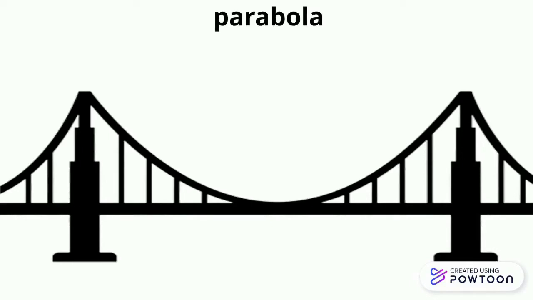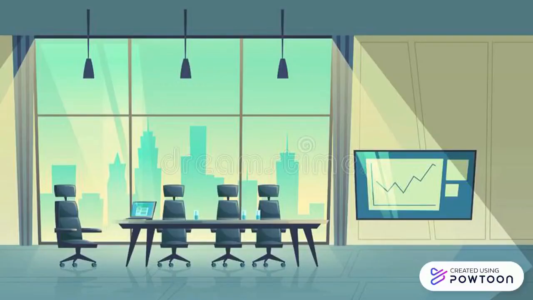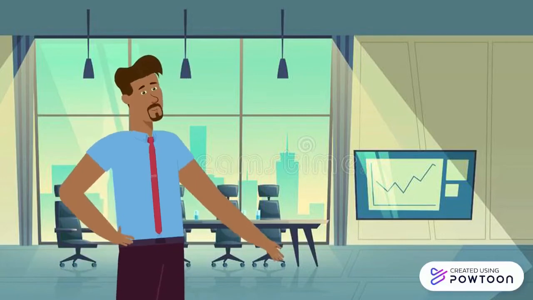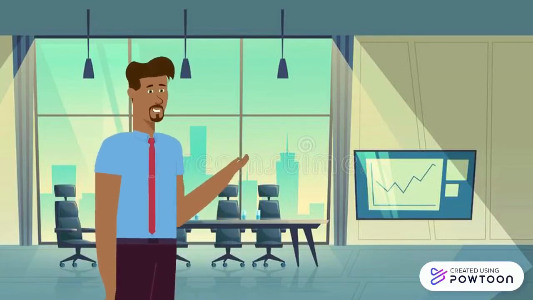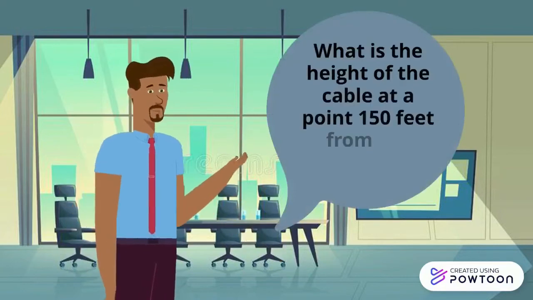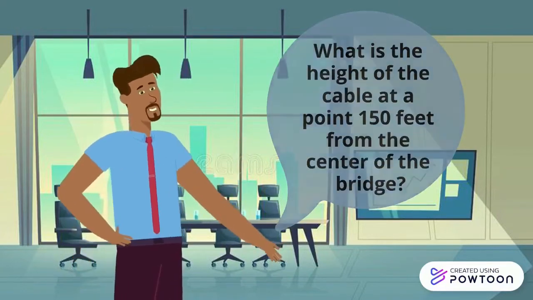Second, the towers supporting the cable are 600 feet apart and 100 feet high. One month later, during the presentation of the paper, Mr. Aiman, as CEO of Fajar Builder Group, asked what is the height of the cable at a point 150 feet from the center of the bridge.